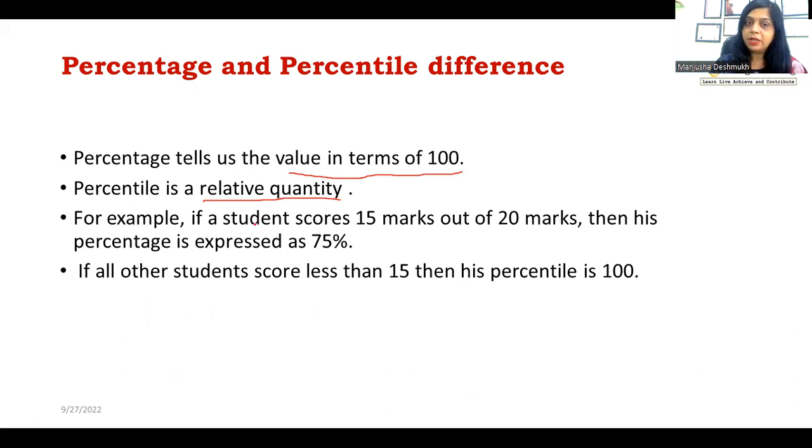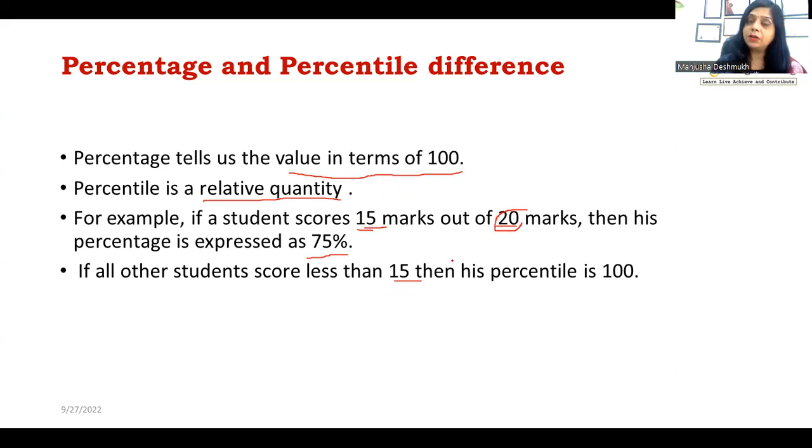Let's take an example. If a student scores 15 marks out of 20 marks, then his percentage is 75%. Very simple. But if all other students score less than 15 and he is the topper, even if he does not have 20 out of 20, he has only 15 marks out of 20.